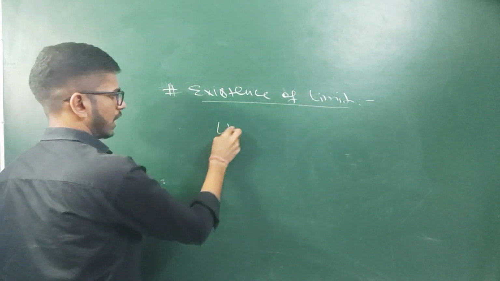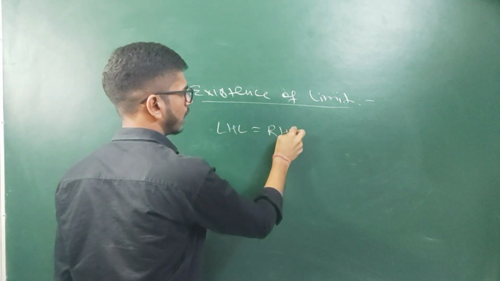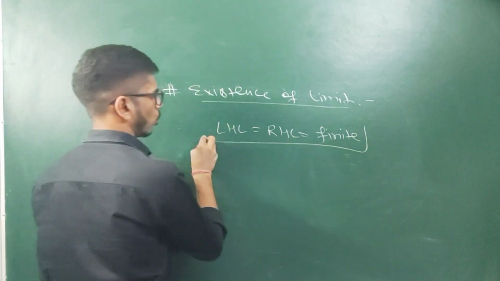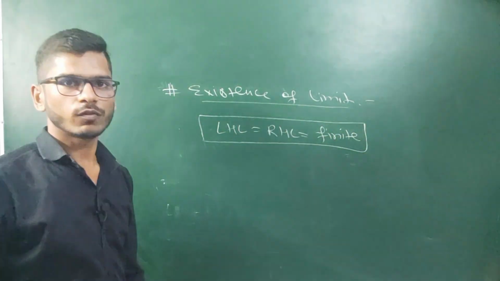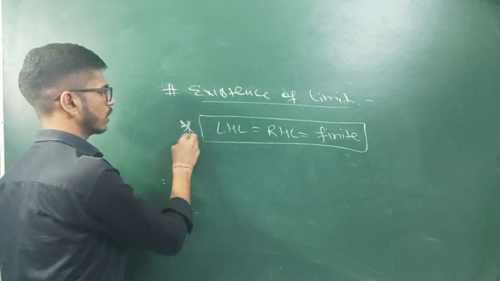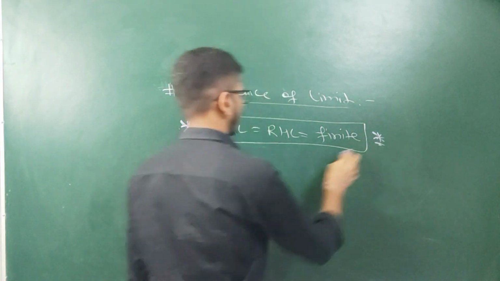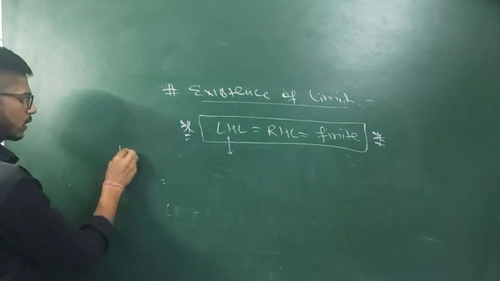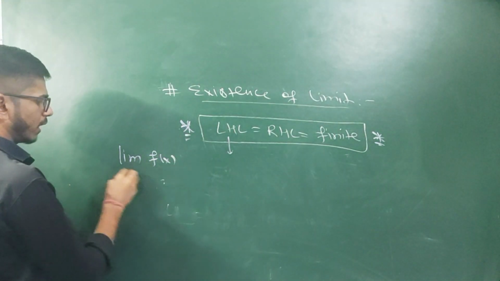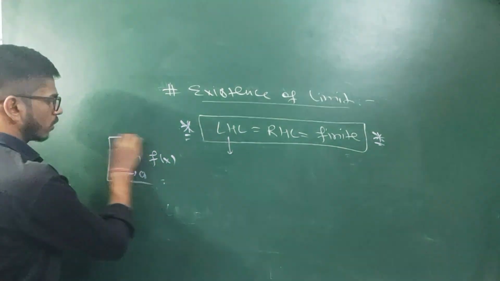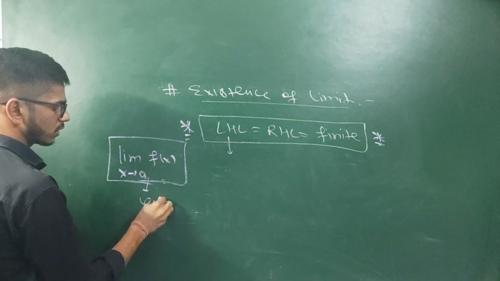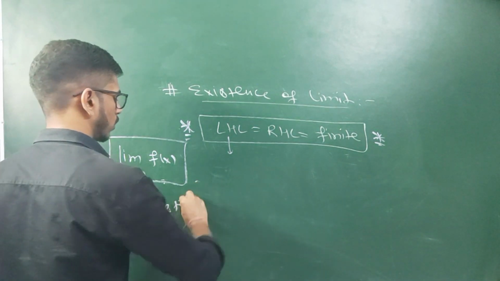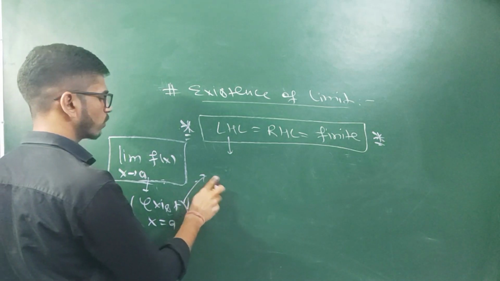If the left hand limit equals the right hand limit, and both the limits are finite, only then we will say the limit of the given function will exist. If we have to find the limit of a function at x equal to a, this limit will exist at x equal to a when left hand limit equals right hand limit.